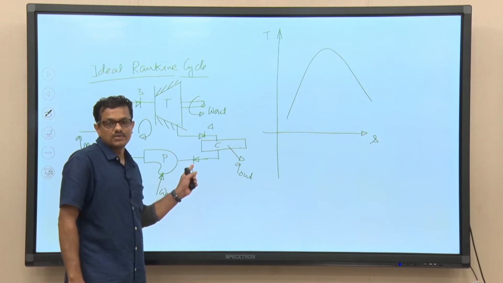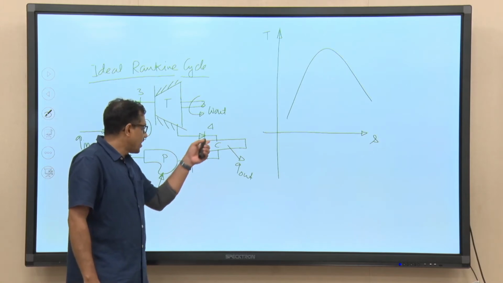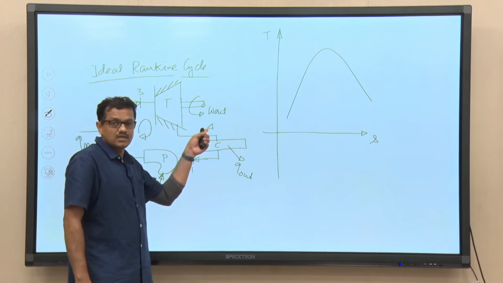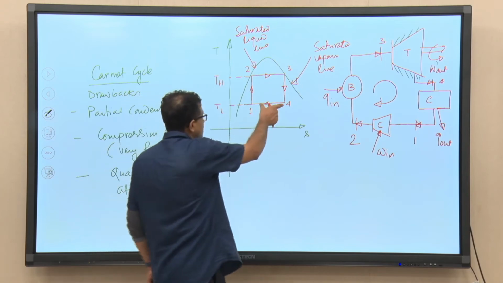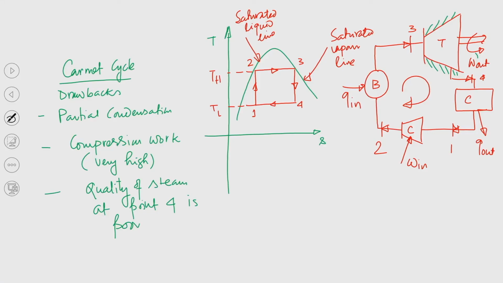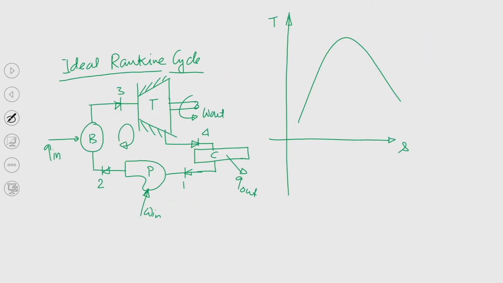While the condensation process was partial condensation, getting terminated at point 1, since the pump cannot handle a two-phase mixture, this condensation should be extended up to the saturated liquid line. So, if we try to draw the process line, that is the condensation process, say this is point 1. Then 1 to 2, that is the pumping process we have seen.